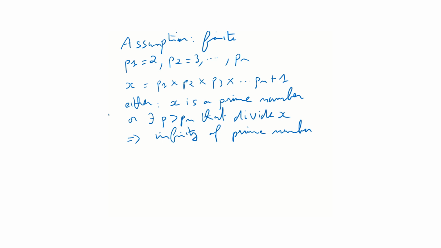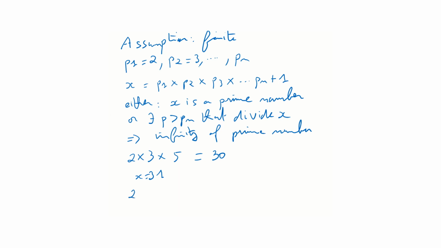It works for small numbers. If we take 2 times 3 times 5, which is equal to 30, and we add 1, we get 31, so this is our x. 31 is a prime number, so in that case it works. But there are cases where it doesn't work.